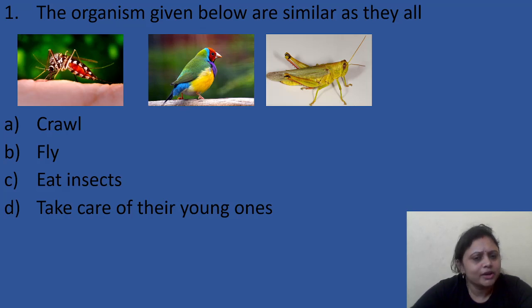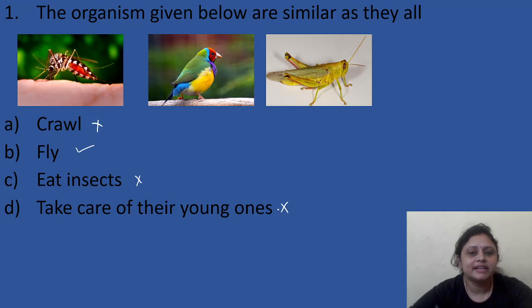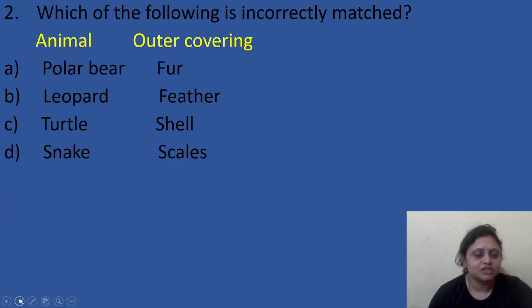Do they crawl? No, they do not crawl. Do they fly? Yes, they fly. Do they eat insects? No. Take care of their young ones? No. So here, what is the correct option? The correct option is option B, fly. The organisms given below have only one similar property, that is they fly. Okay, so let's move to the next question.